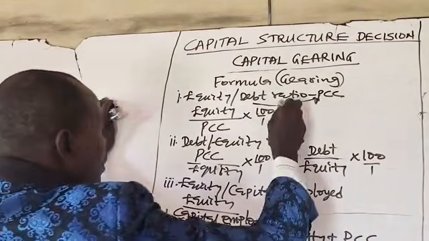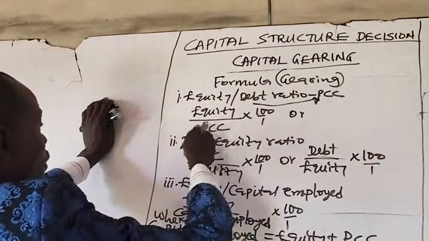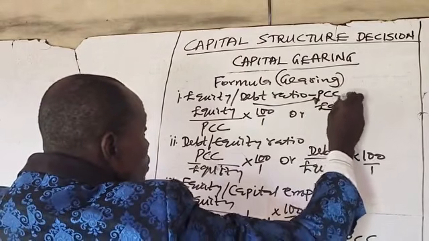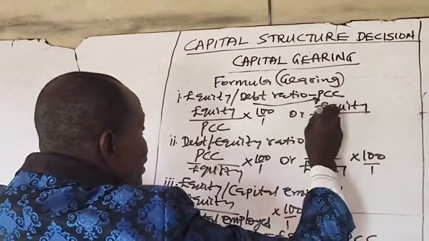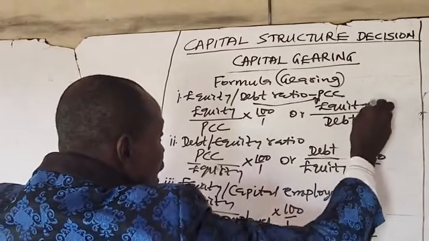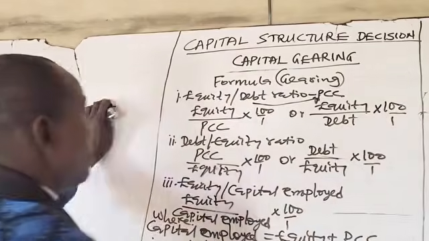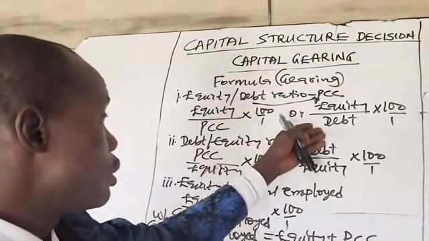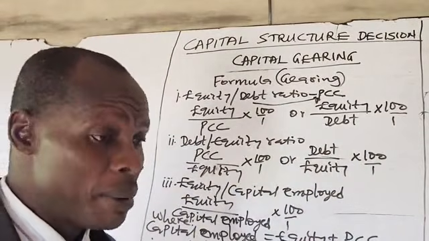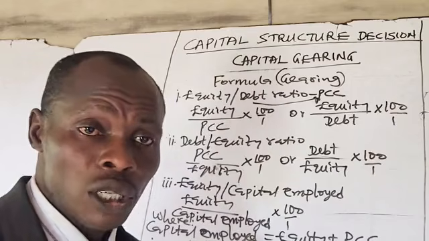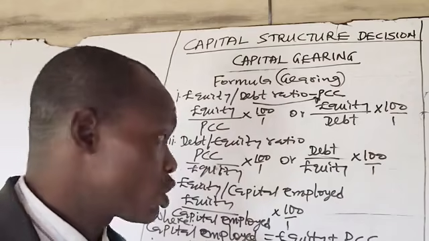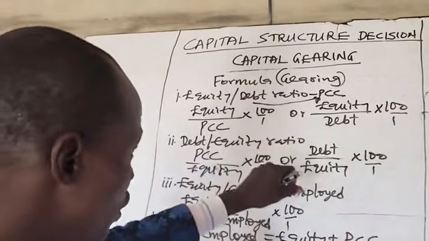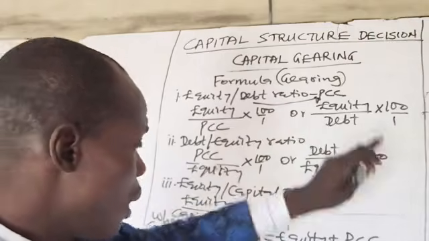Then the number 1 formula, equity over prior charge capital, you can write as equity over debt times 100/1. You should know that your debts are the prior charge capital, which include the preference shares, the loan notes or debentures or bonds. So these have to be summed up to give you the prior charge capital or debt.